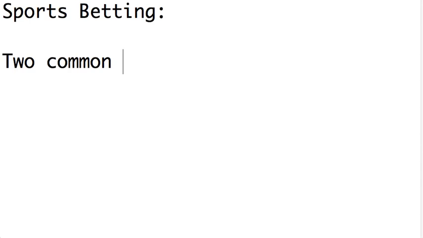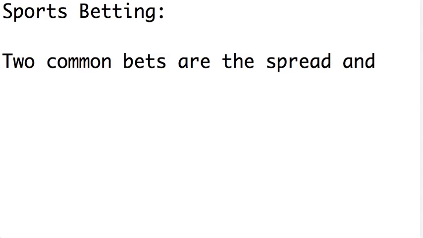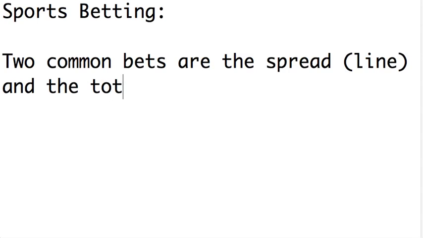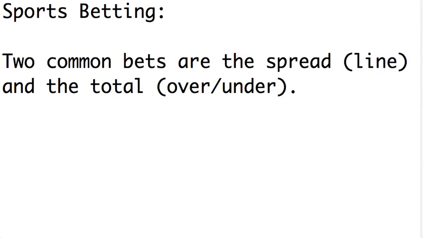So two common bets are the spread, which is also sometimes called the line, and the total, which sometimes might be called the over-under. Let me explain what these two are in the context of a game that is happening tonight.